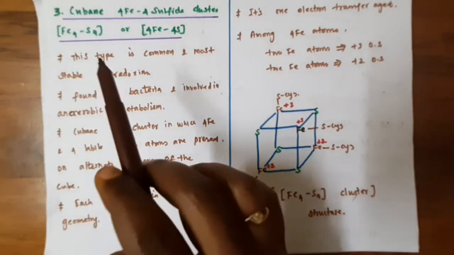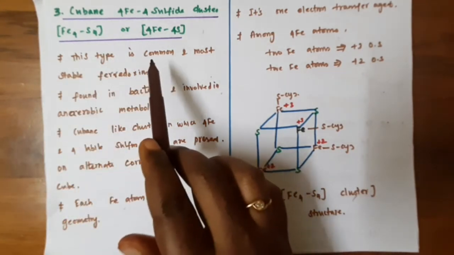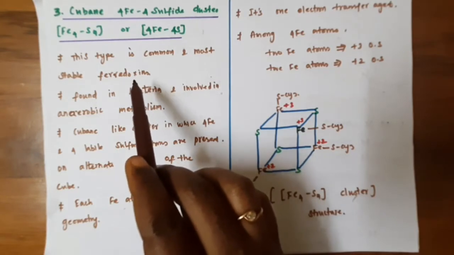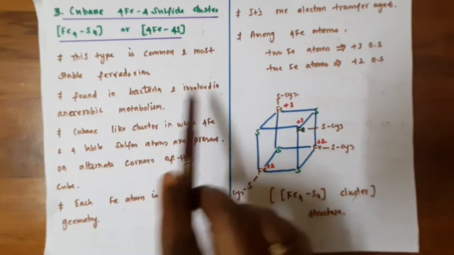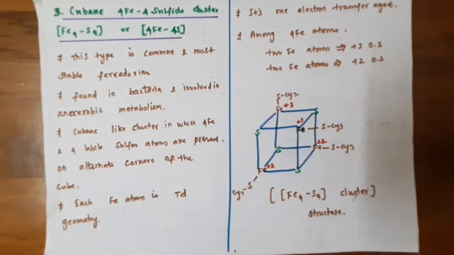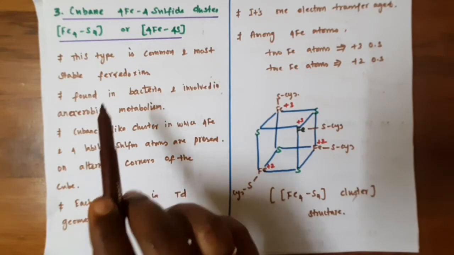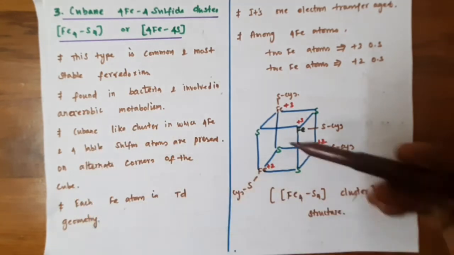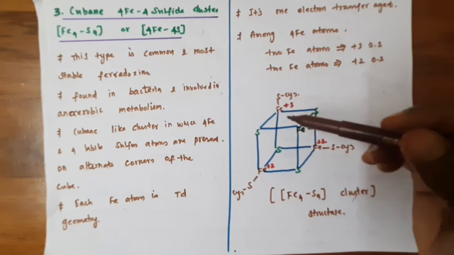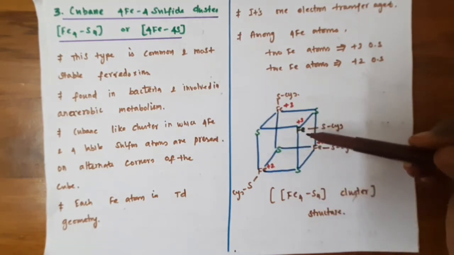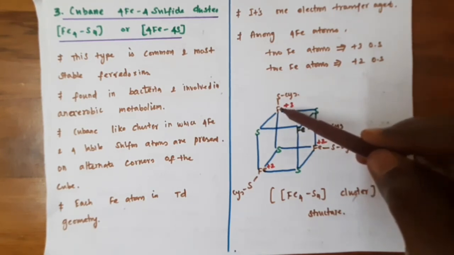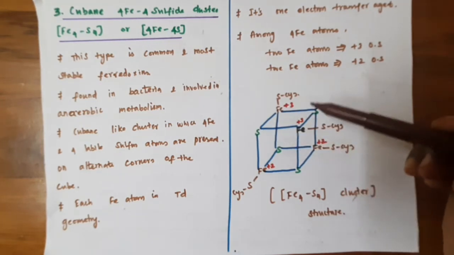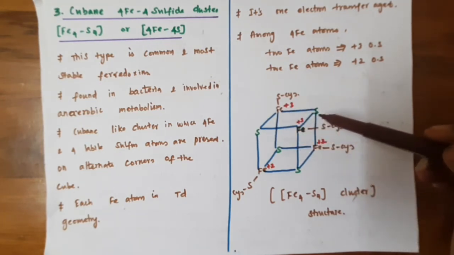So in this cluster, this is a very common and most stable ferredoxin found in the biochemical reactions. Okay, so it's mainly found in the bacteria and involved in the anaerobic metabolism. So here the structure of the ferredoxin cluster is like a cubane. Okay, and the 4 iron and 4 labile sulfur are present. So they are present alternately. If iron is here, next to it sulfur is there, next to that iron, and next sulfur. Okay, so they occupy the alternate positions of the cube.